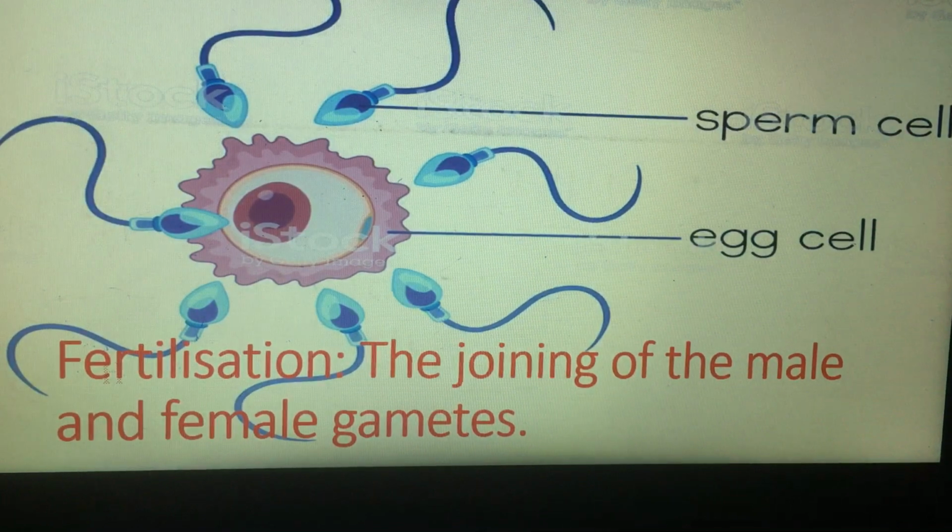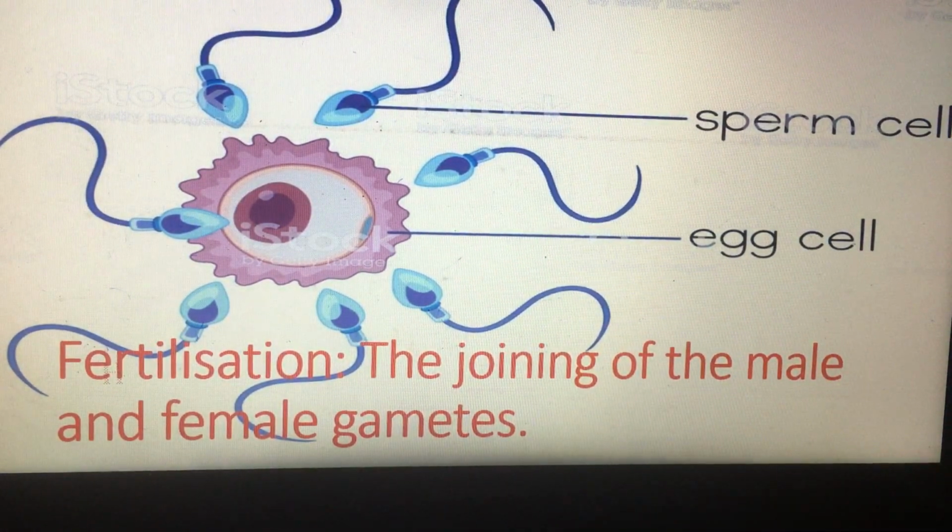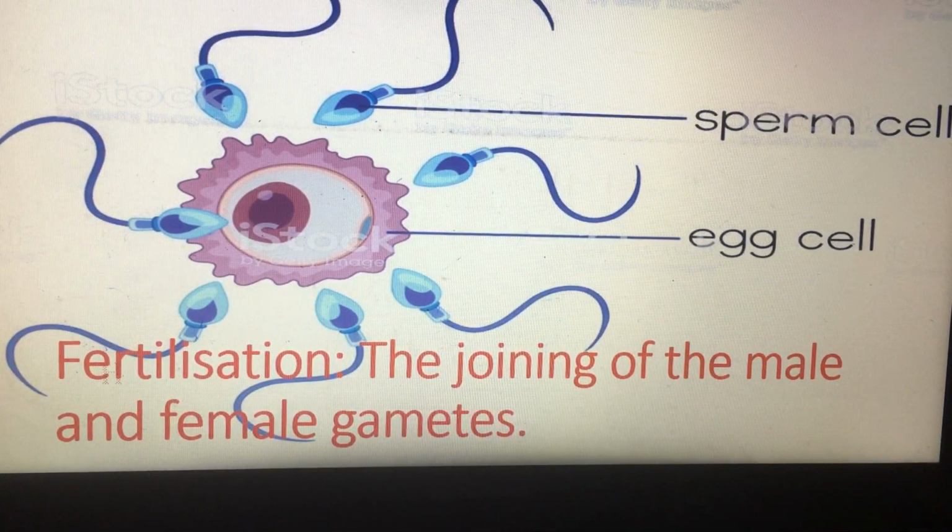So when the sperm leave the penis during sexual intercourse, this process is called ejaculation. Okay? Now, what will happen when the sperm reach into the woman's reproductive organs? We said before that to make a new baby, we need an egg and sperm. So we need one egg and one sperm.